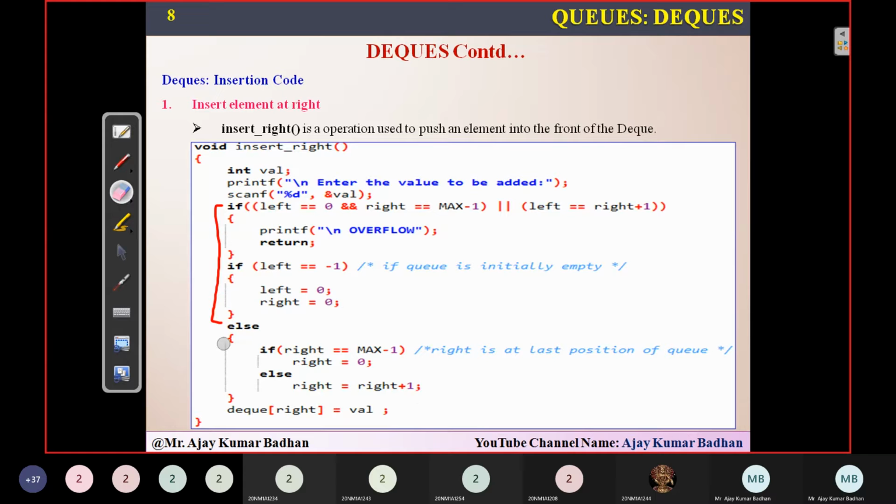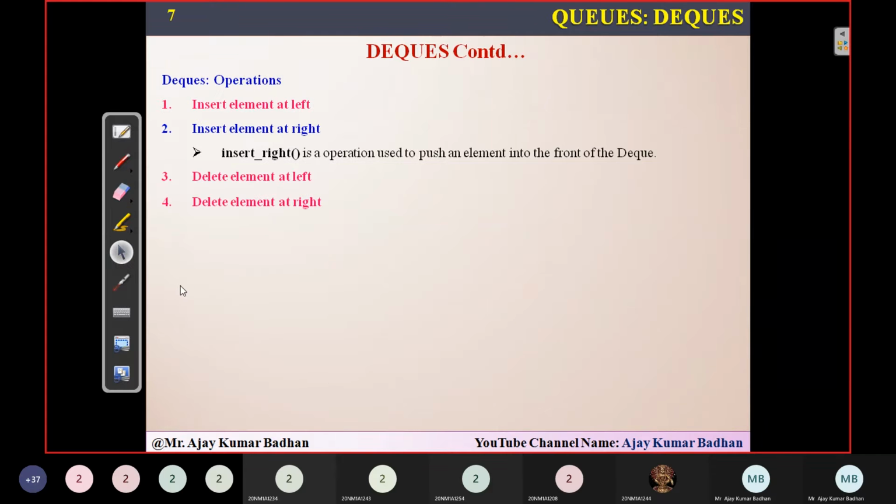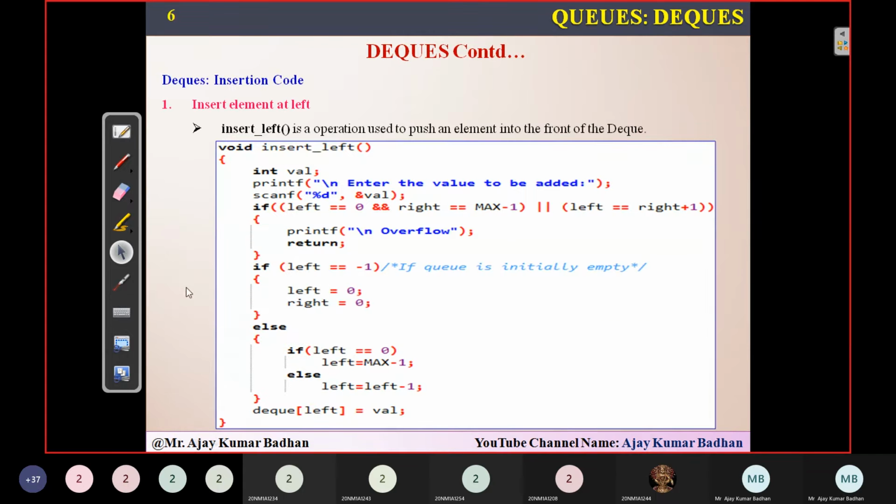Let me show you one more time. Let me show you the insertion code at left. See here, this particular code is the same till here. But here you are checking if left equal to 0, then left equal to max minus 1, else left equal to left minus 1. If you talk about right, you are inserting the element on the right, so you will use the expression for right in that place. So the only changes will be in this else part. From here to here, the entire code is the same.